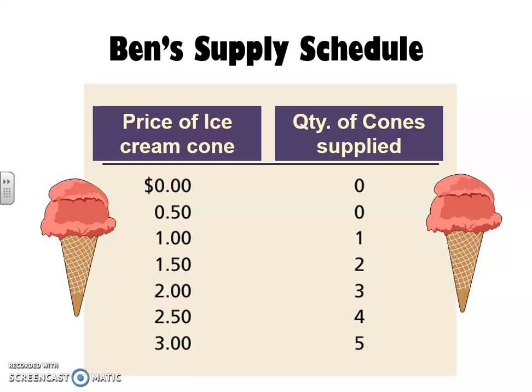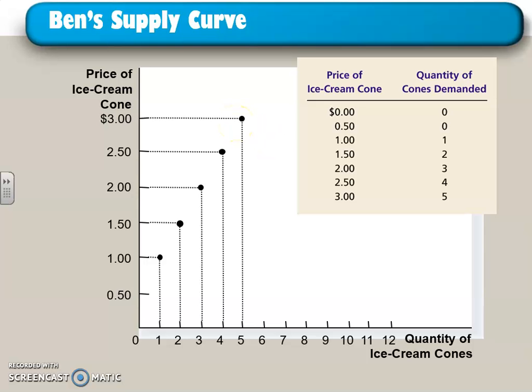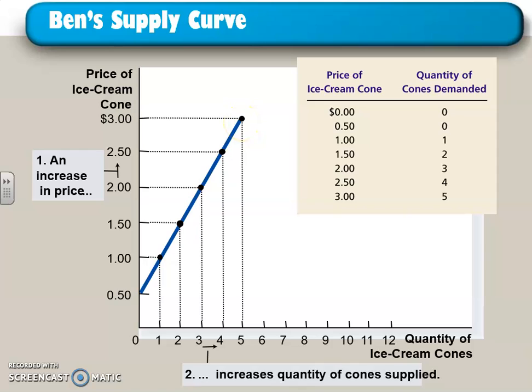We're going to look at ice cream again. This is just one of those supply schedules. We just did the demand one last time, and those of you that were in class, we did it in class together. This is what your graph is going to look like. The supply line always goes up. That is different than the demand line. The demand line always goes down.